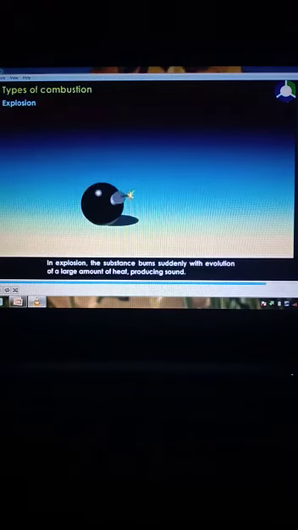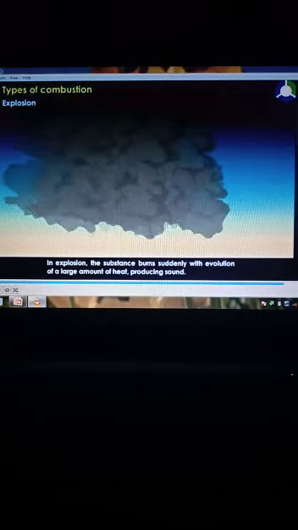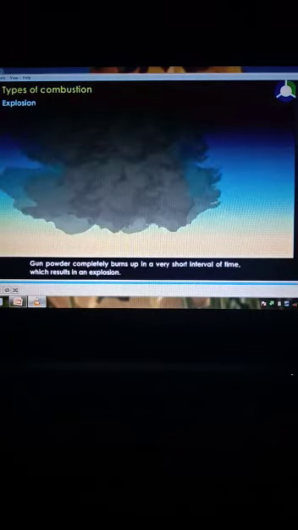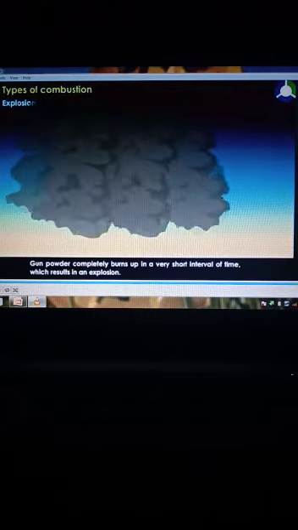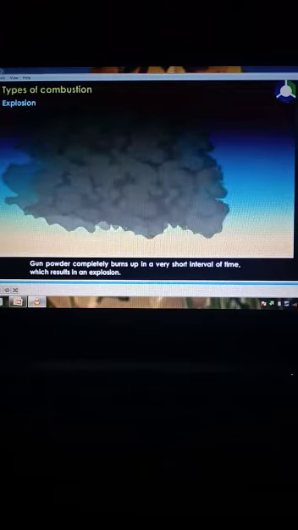Explosion. In explosion, the substance burns suddenly with evolution of large amount of heat producing sound. For example, gunpowder. It completely burns up in a very short interval of time, which results in an explosion.